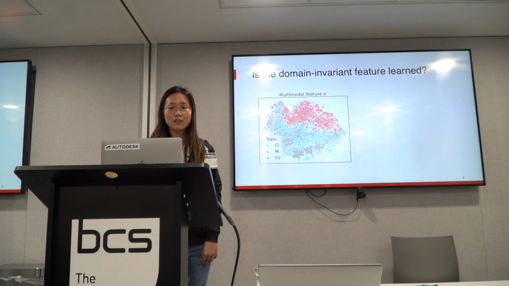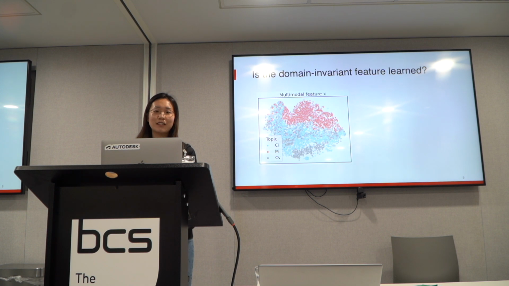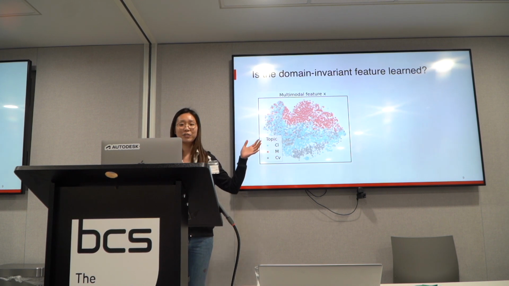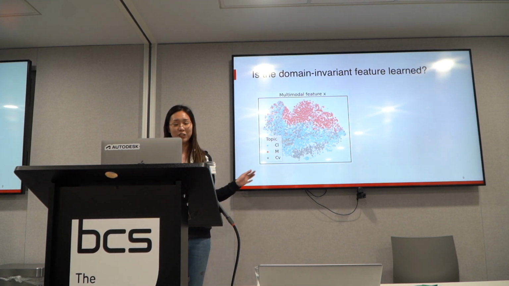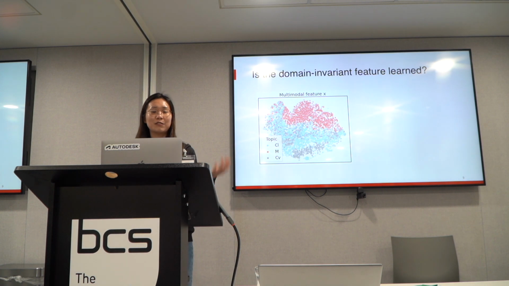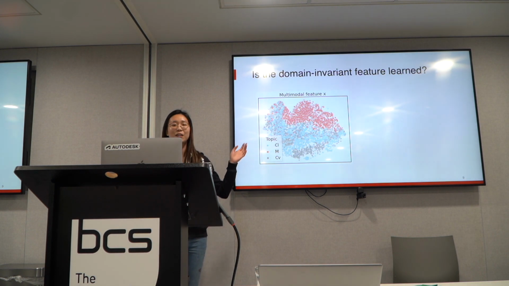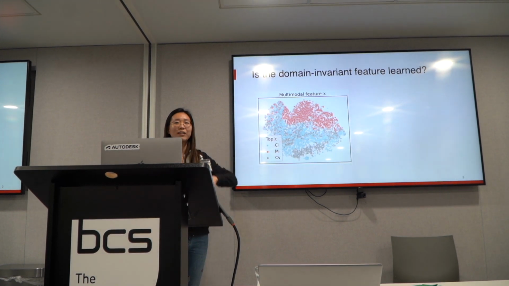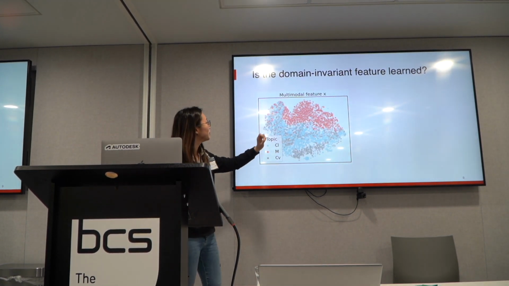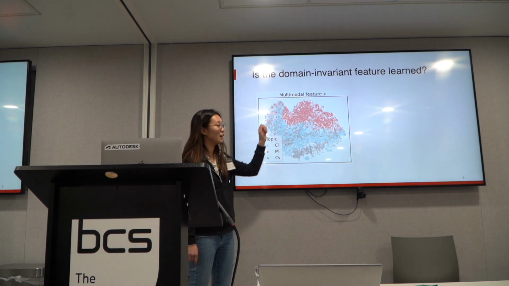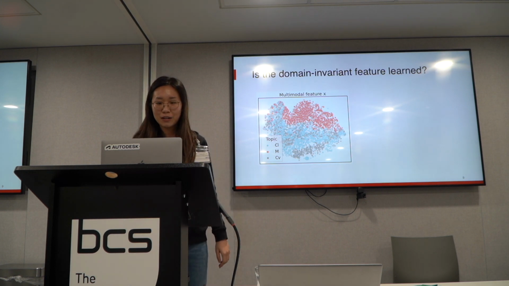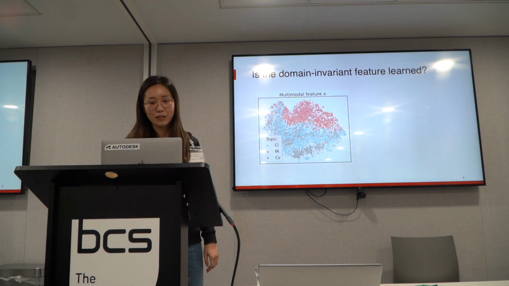And then we want to check if the domain-invariant feature is actually learned by our model. So this figure shows the BLIP2 multimodal feature we get from that feature encoder, and these are the input embeddings of our model. And we can see that the data points tend to stay closer to the other data points within the same domain. So here the red points are clustered, and the blue and gray points are somewhat clustered. So this is how the input embedding looks.